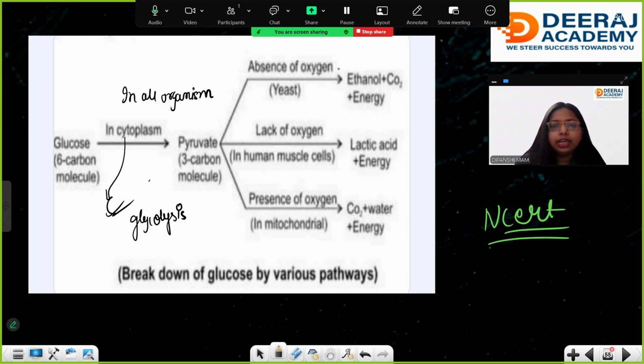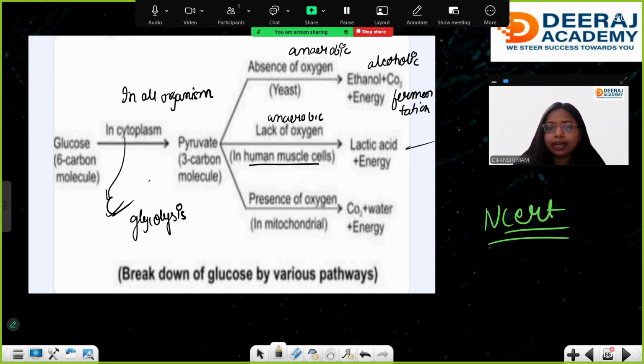In the absence of oxygen, if it is anaerobic, this is called alcoholic fermentation. Lack of oxygen is also anaerobic. If it is in the muscle cell, we call it muscle fermentation. It will produce lactic acid and energy, but carbon dioxide is not produced in this case. In the presence of oxygen, in the mitochondria, it will produce 36 or 38 ATP, right?